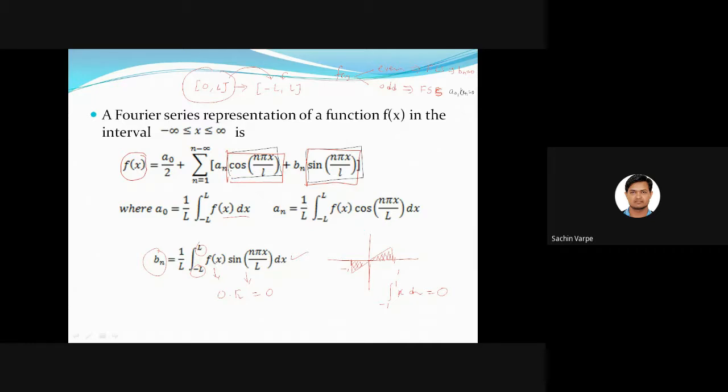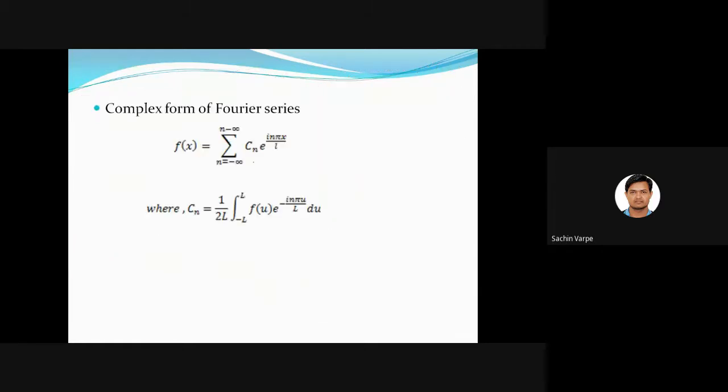So when it becomes a complex function, we can combine all these terms, and we will get the function like this. f(x) is equal to summation c_n e to the power i n pi x by l. See, I'm not going to discuss the proof of this formula. If you want me to explain this, I can explain later separately. But that is not important from the exam point of view. That is why I'm not discussing that proof.